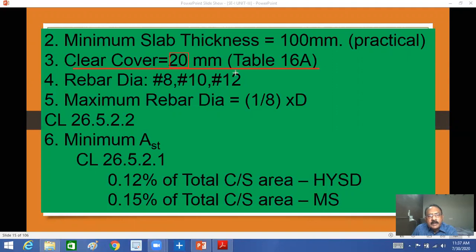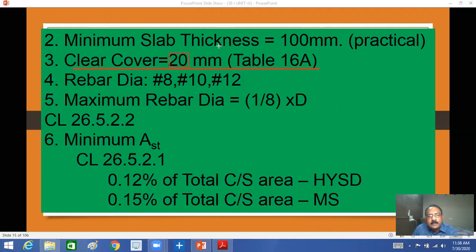12 mm is mostly for 12 by 14 feet, that is 3 meters by 4 meters, or 4 meters by 5 meters. Generally 12 mm diameter reinforcement is used in one-way slabs or two-way slabs. Similarly, 8 mm and 10 mm bars are used. So what is the maximum diameter of the bar?